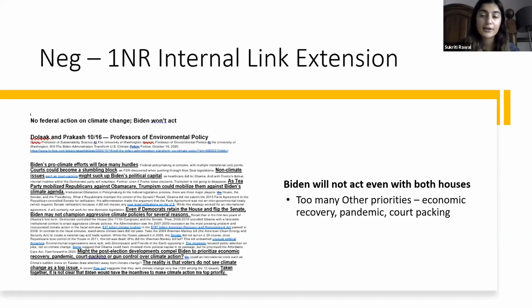Next, the other side of things, the 1NR. This is the extension of the internal link. So now we're back again arguing that federalism and state action is key. It says that even if Biden has all these big plans, he won't be able to act immediately because there are so many other priorities. Like we have coronavirus going on right now, the economic recovery, and court packing, because there needs to be, after a new judge was appointed last term.